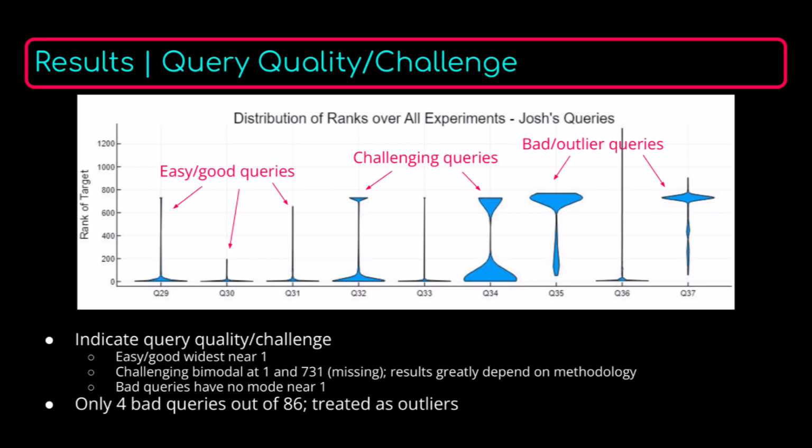This means that in most experiments, they were retrieved and ranked pretty highly. Then there are the average case or challenging queries, which have 2 modes, one around 1 and one around 731, meaning that depending on the experimental methodology, sometimes they could be ranked pretty highly and sometimes they could be missed altogether. And then there are the worst case queries, which only have a mode around 731, meaning that most of the time they were missed. Out of all 86 queries, only 4 of them were bad, so I just decided to treat these as outliers for the rest of our analysis.